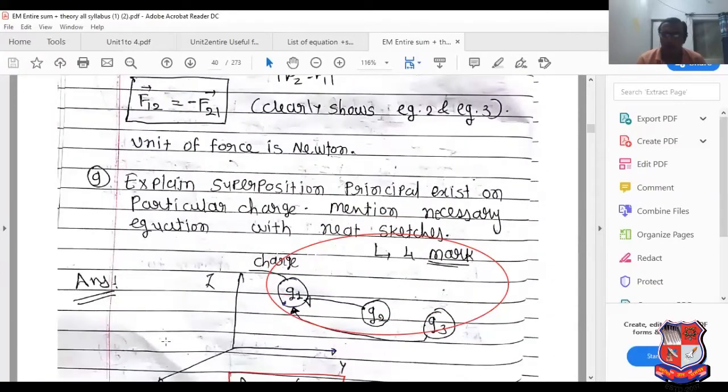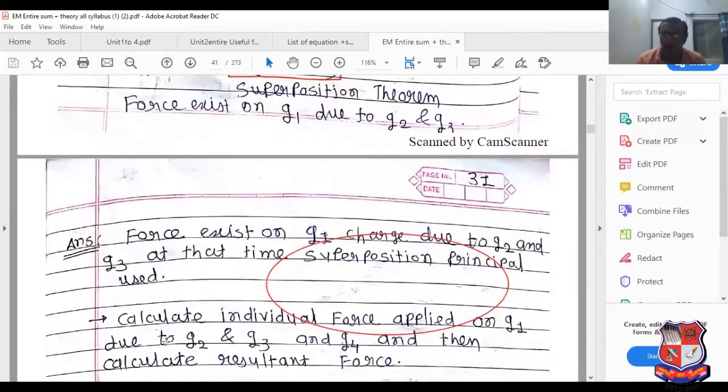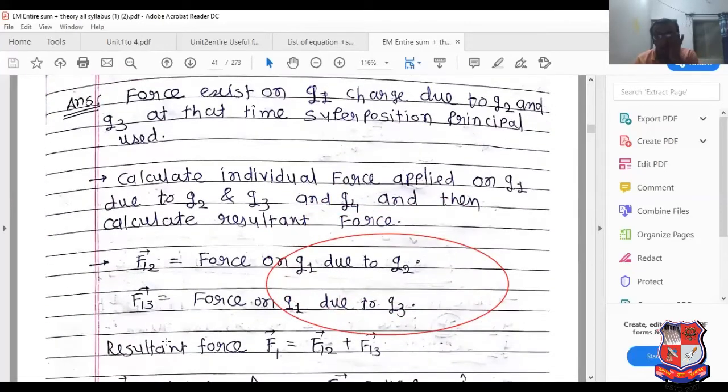Now, superposition principle. The force applied on Q1 due to Q2 is known as F12, and F13 is the force on Q1 due to Q3. If two different charges, Q2 and Q3, are present in the system, the total force acting on Q1 is given by the superposition principle.